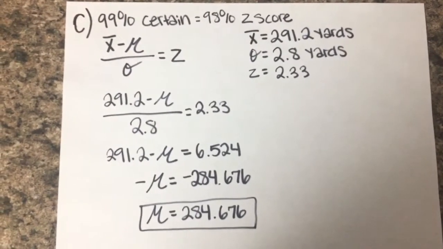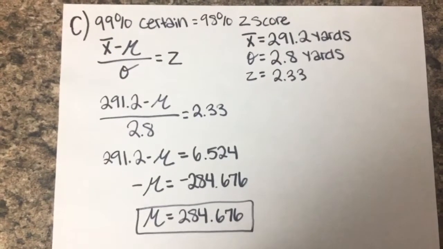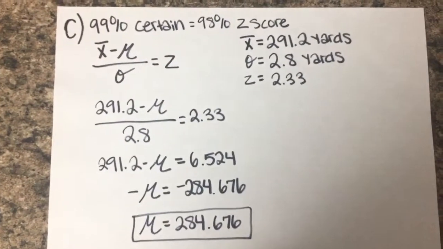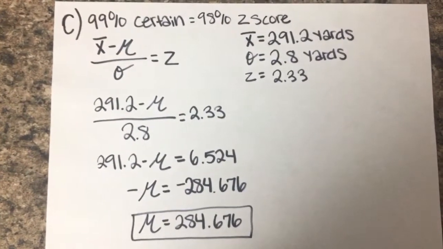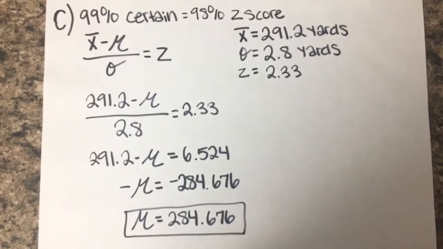Okay, so part C of the AP question asks, if the manufacturer wants to be 99% certain that a randomly selected ball will not exceed the maximum distance of 291.2 yards, what is the largest mean that can be used in the manufacturing process? So you're still going to use that formula of x bar minus mu over standard deviation equals z.